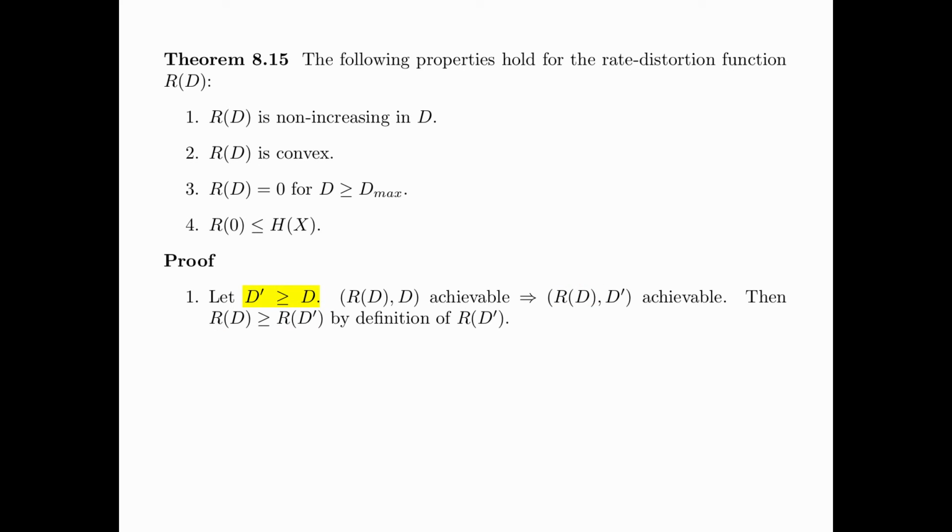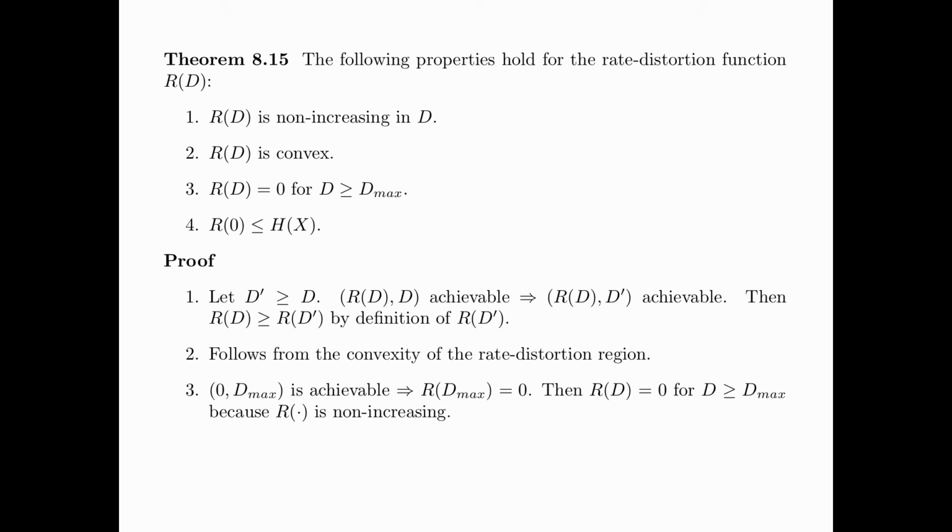Therefore, for D' greater than or equal to D, we have R(D) greater than or equal to R(D'), and hence R(D) is non-increasing in D. The second property, namely that R(D) is convex, follows from the convexity of the rate distortion region that we have already proved.